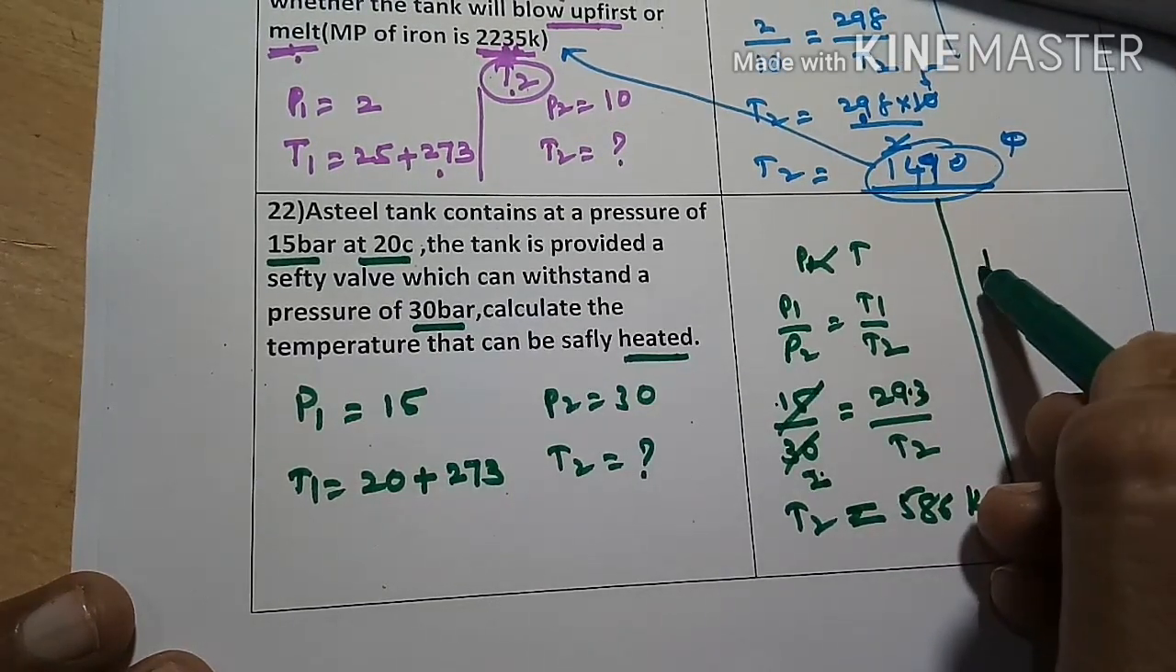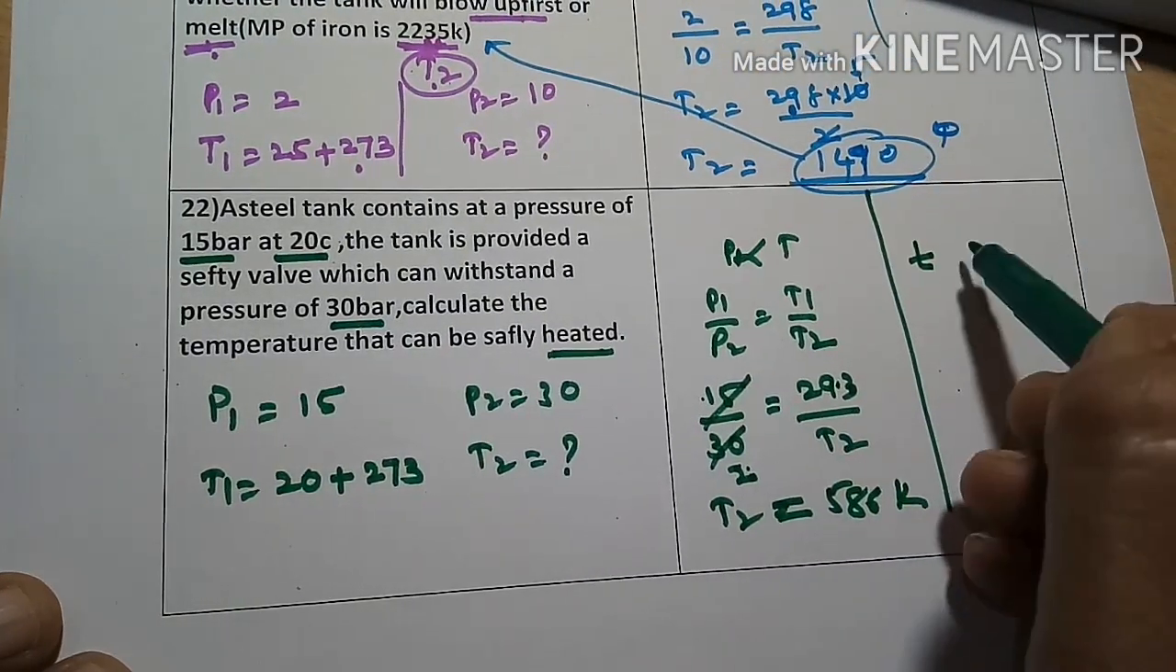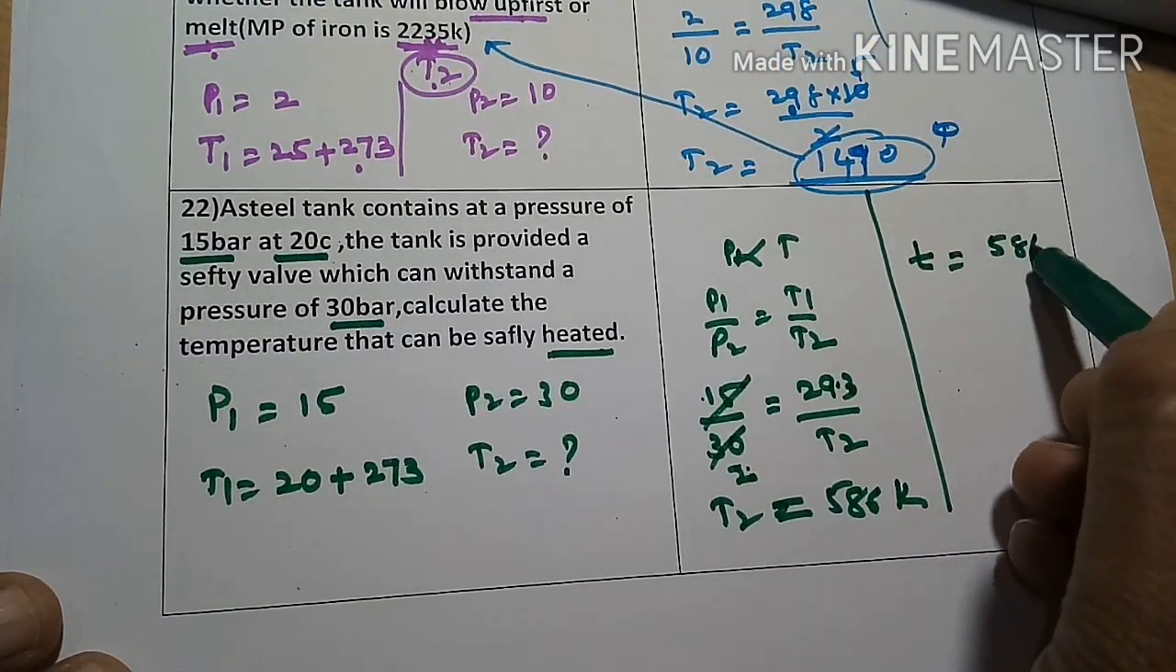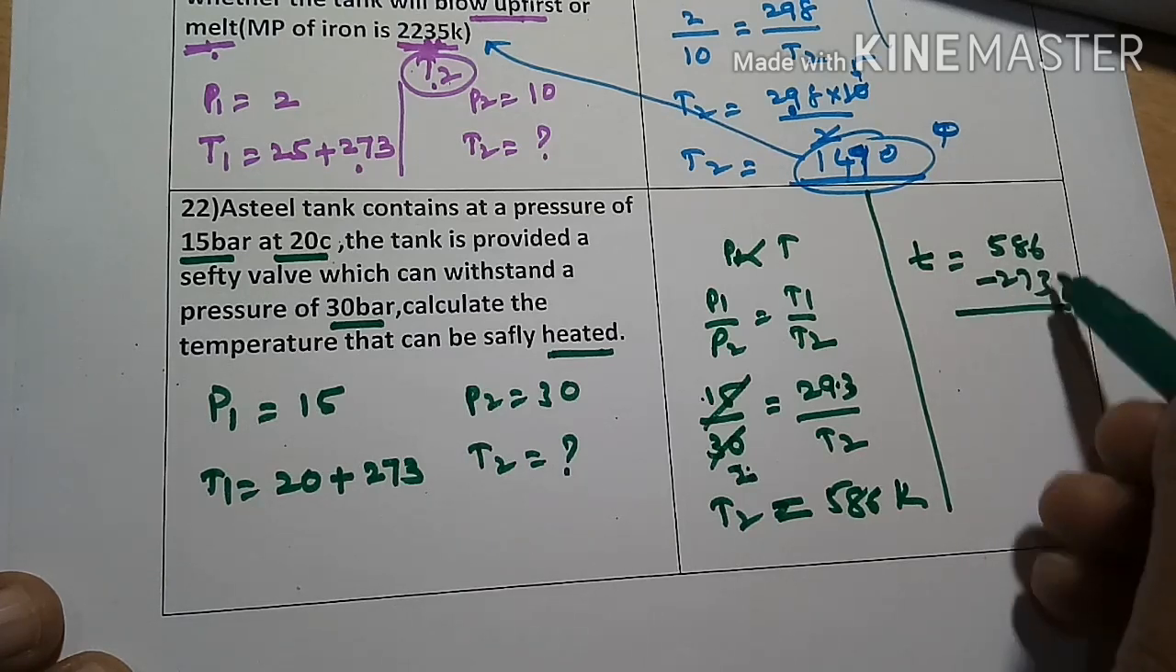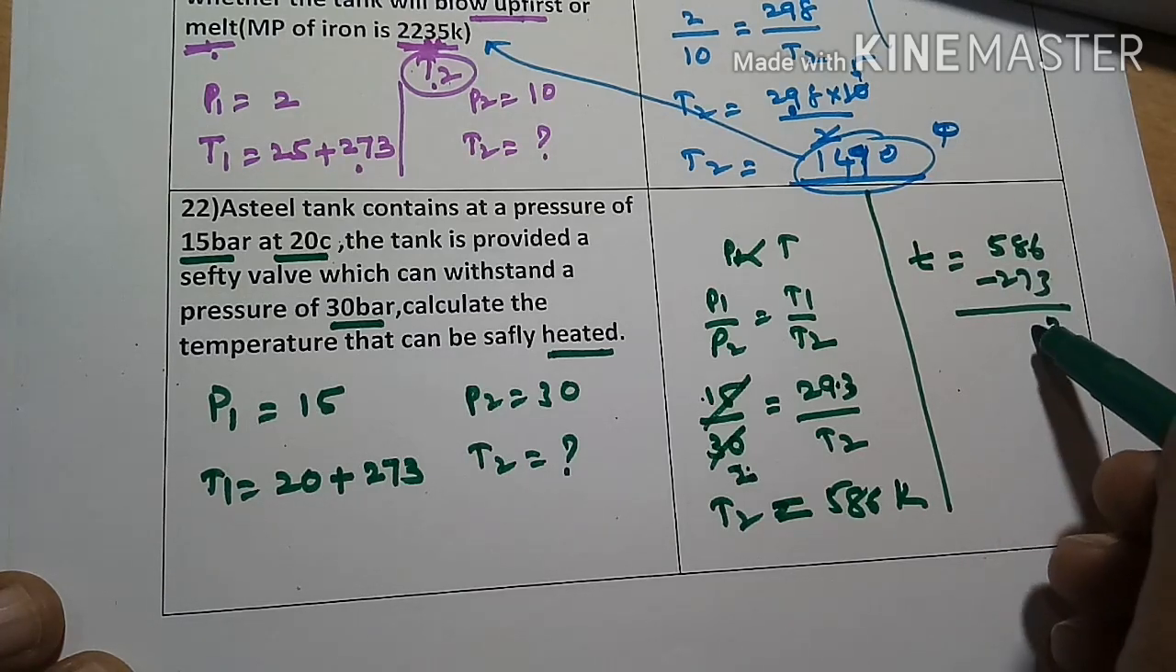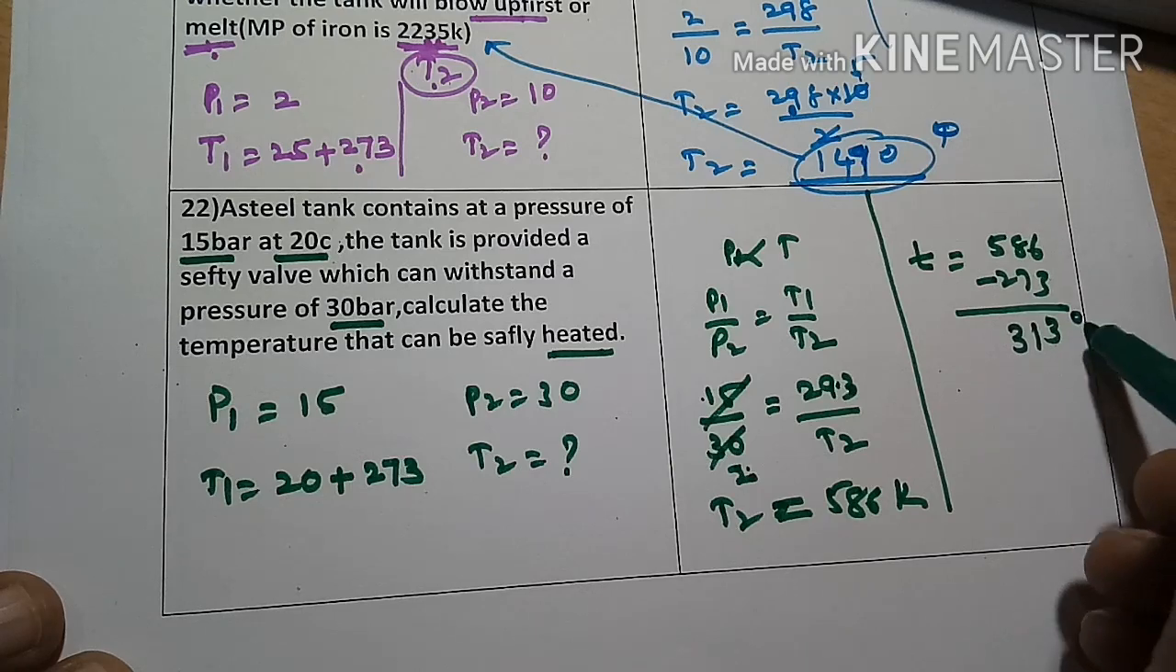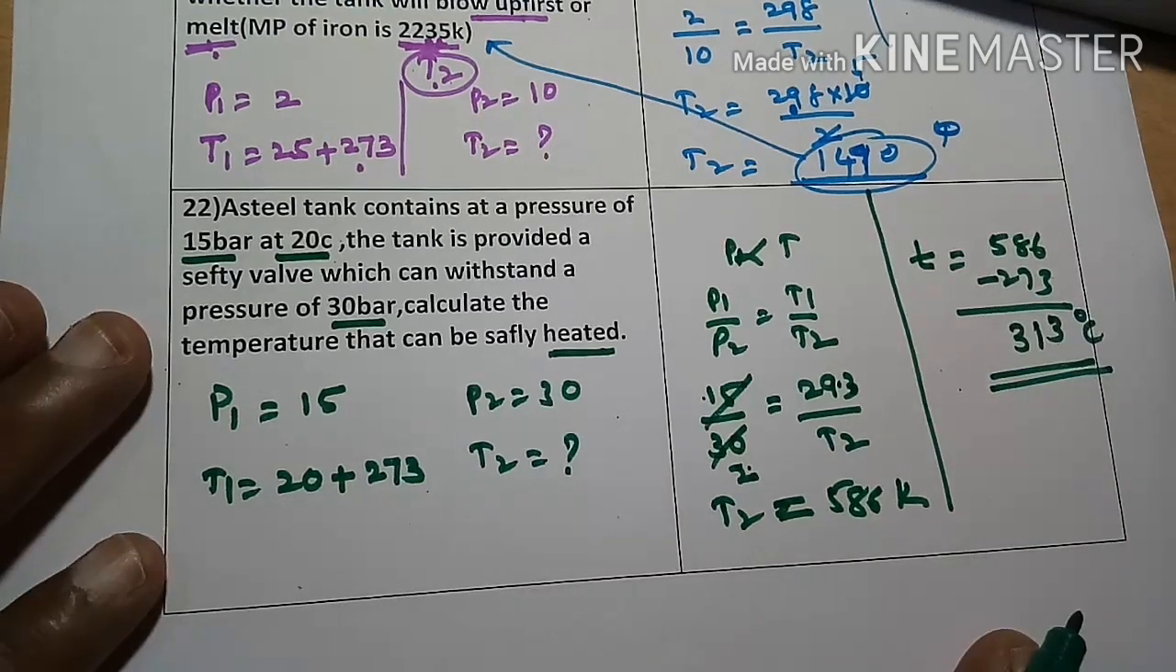If you want to get it in degrees centigrade, what will you do? Degrees centigrade is equal to 586 minus 273. So 6 minus 3 is 3, 8 minus 7 is 1, 5 minus 2 is 3. So 313 degrees centigrade is the temperature.